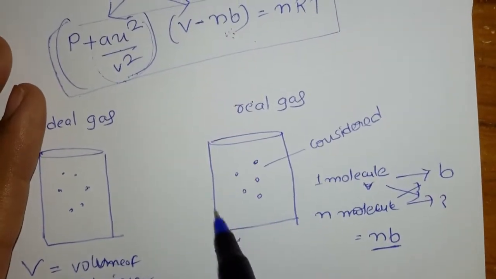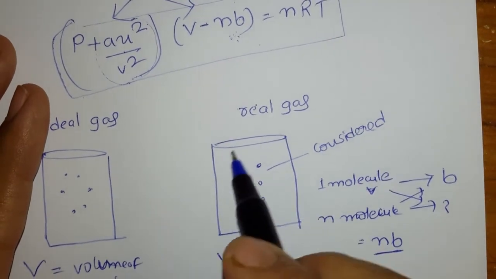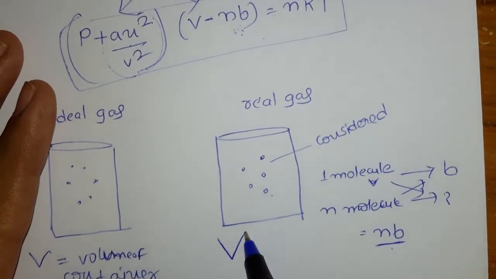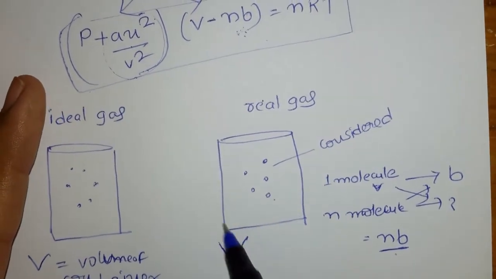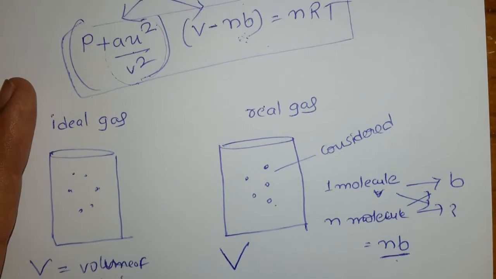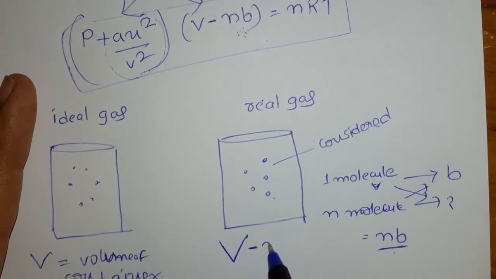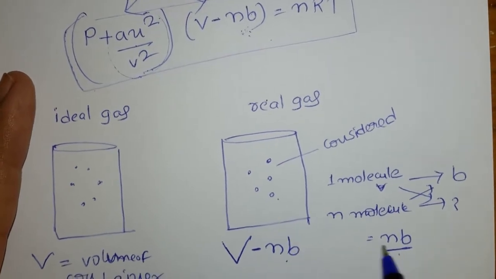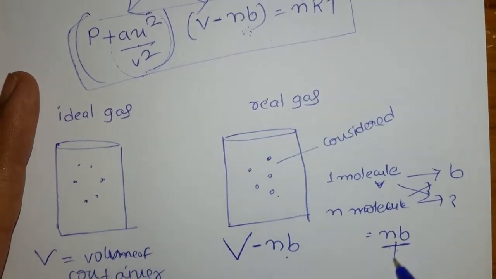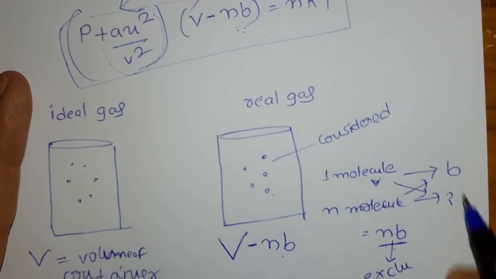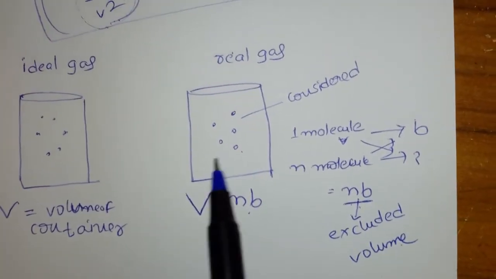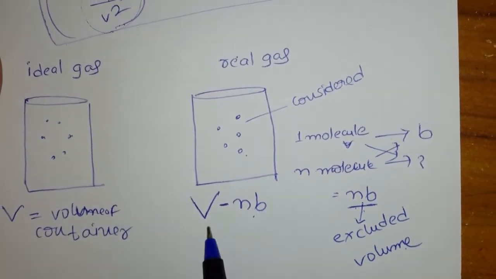So for the real gas we have to consider this volume, which is nb. Now in the container, the volume left for the movement of gas molecules is V minus nb. Here nb is the volume of the gas molecules. We call this the excluded volume, because this much volume is not available for the free movement of the gas molecules.